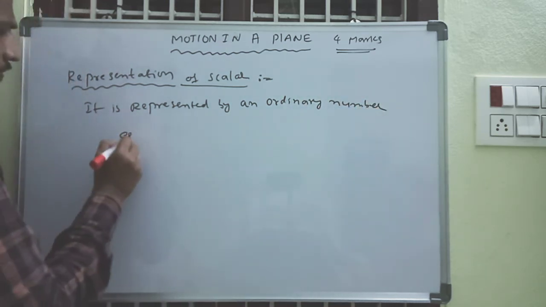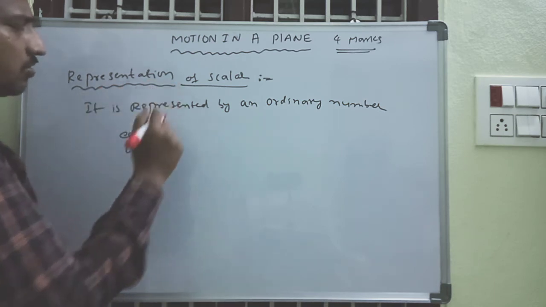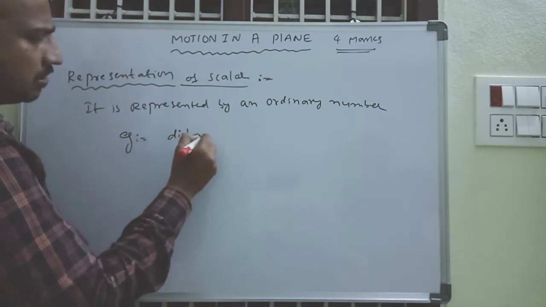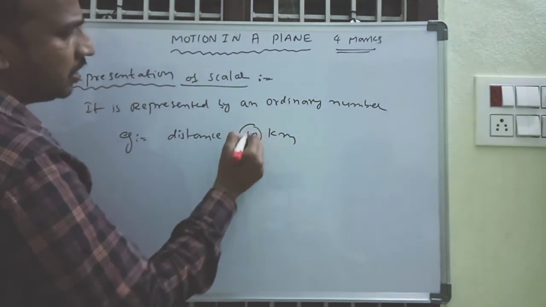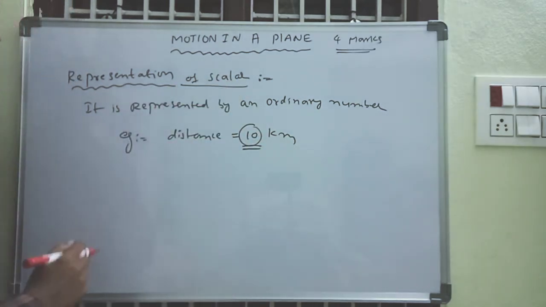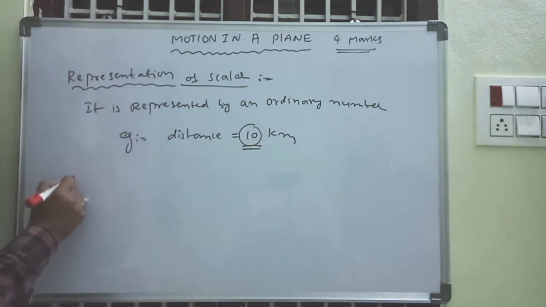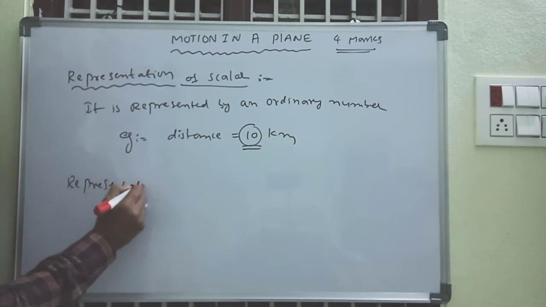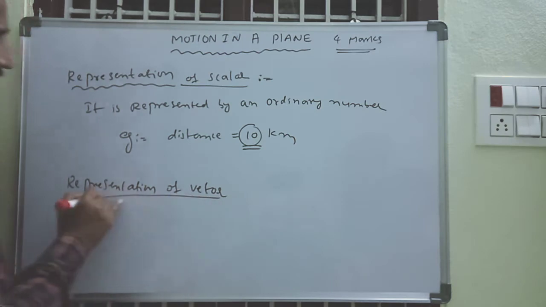For example, A is a scalar quantity. So take distance, which is a scalar quantity. Distance is equal to 10 kilometers. This is an ordinary number. We are representing it with an ordinary number only. And how to represent a vector quantity? How to represent a vector?